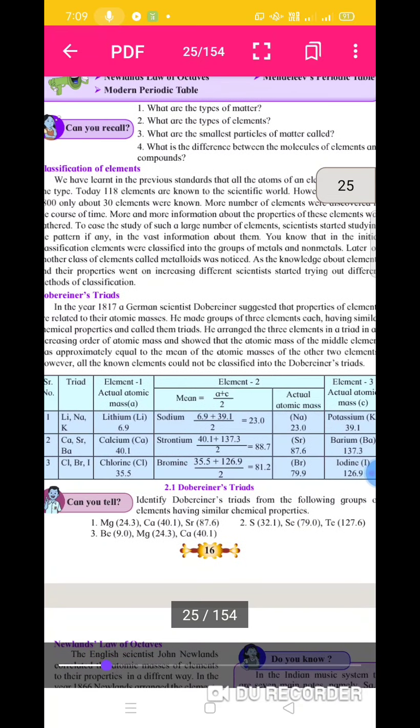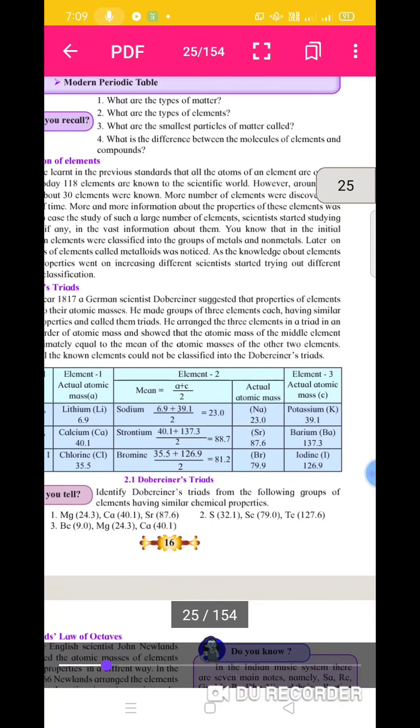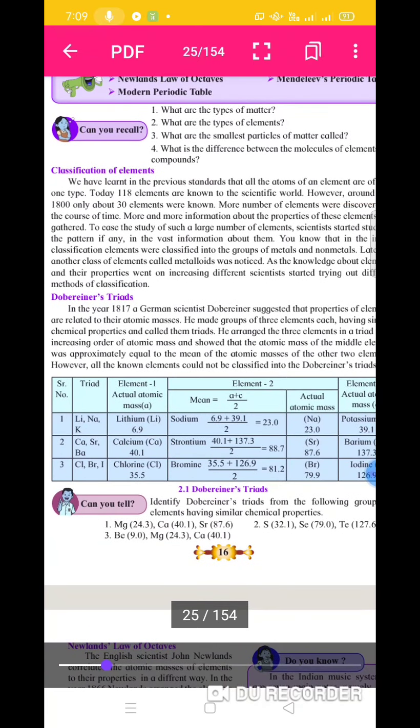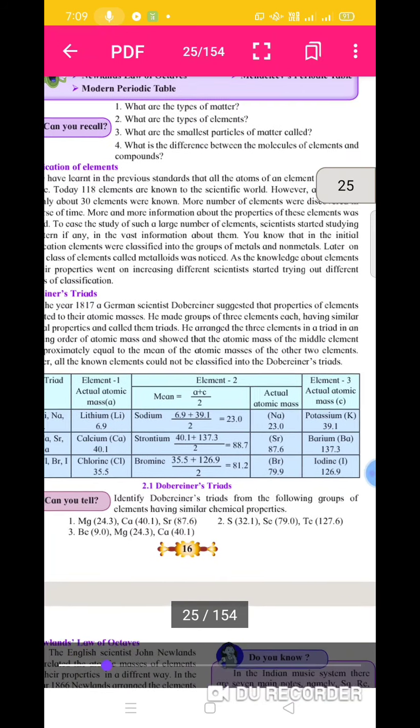Elements were classified into metals and non-metals, and later another class was developed, called metalloids. So elements are classified into three types: metals, non-metals, and metalloids.